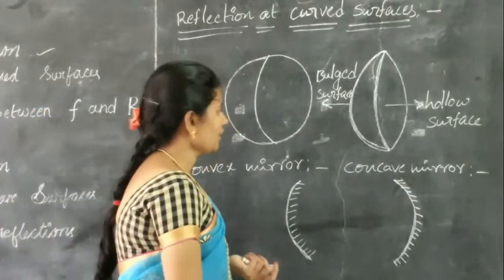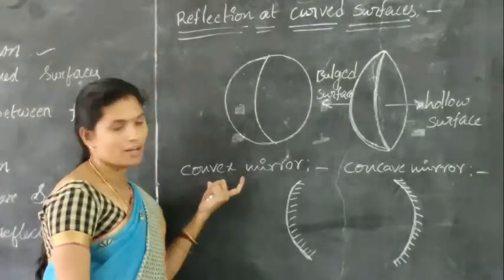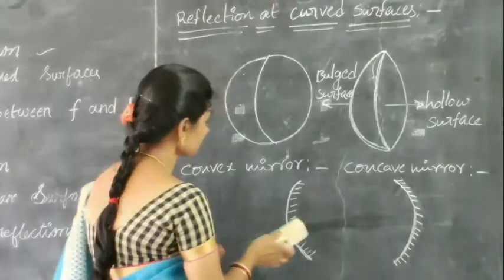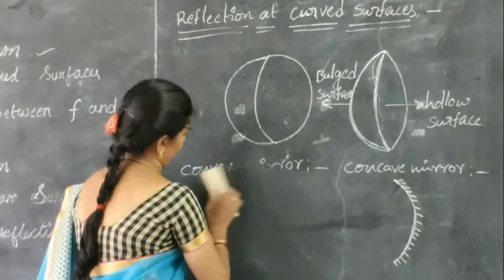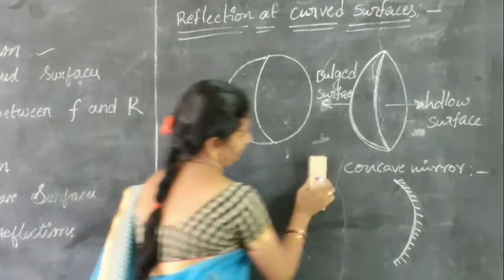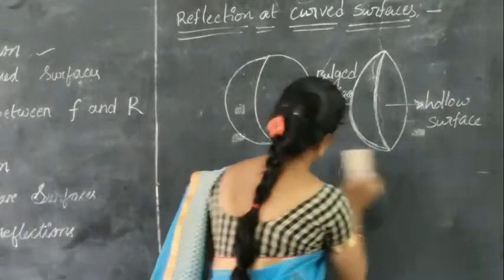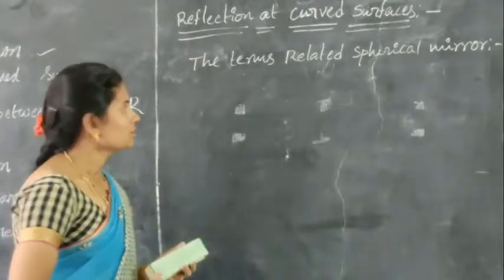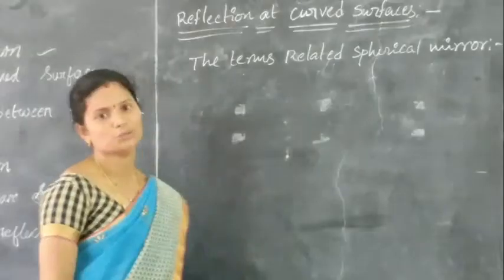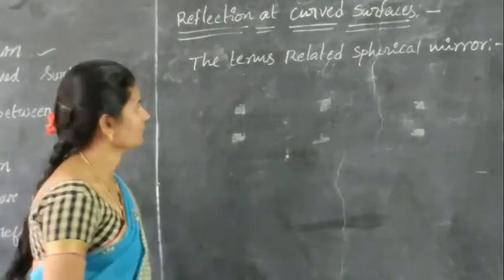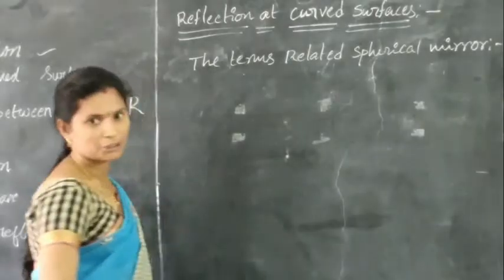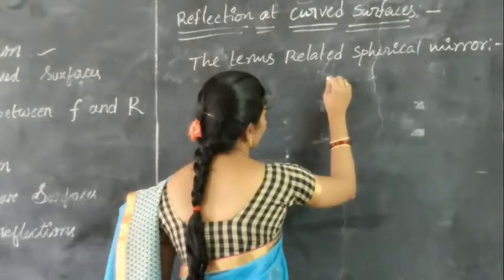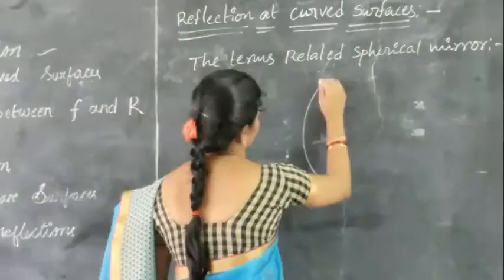So what are the reflections at the concave mirror and convex mirror? First, the terms related to spherical mirrors. What are the terms related to spherical mirrors?